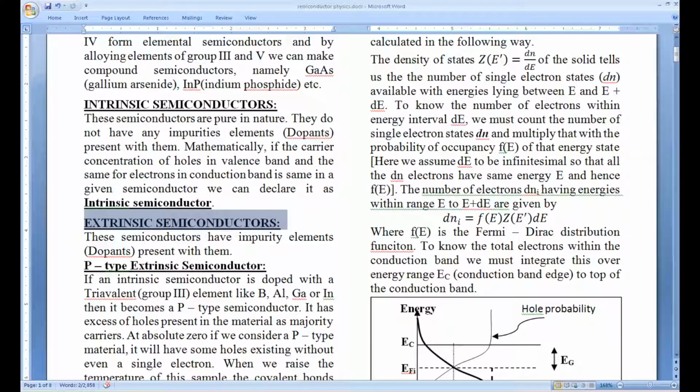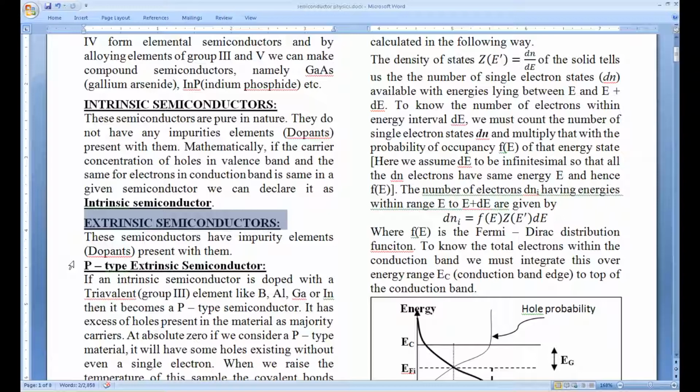If the number of holes per unit volume is dominant compared to the number of electrons per unit volume of a given semiconductor, we call it a p-type semiconductor. Of course, the holes are the majority because the hole number is more and the electron number is less per unit volume. We call it a p-type extrinsic semiconductor.